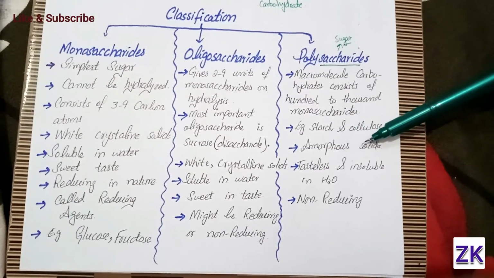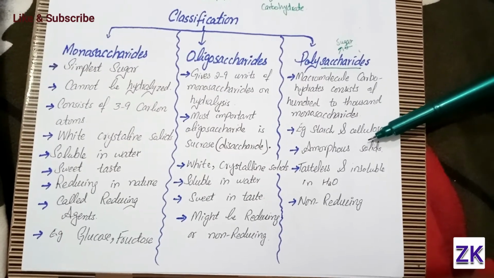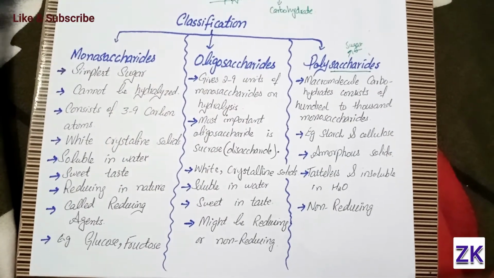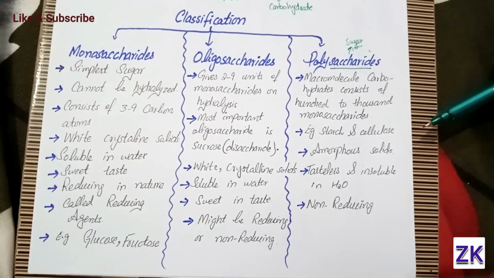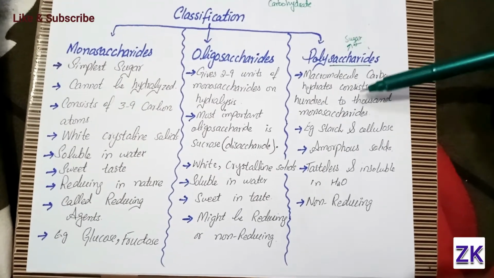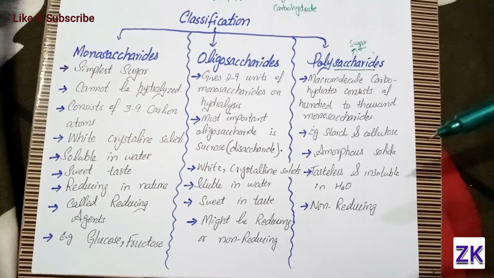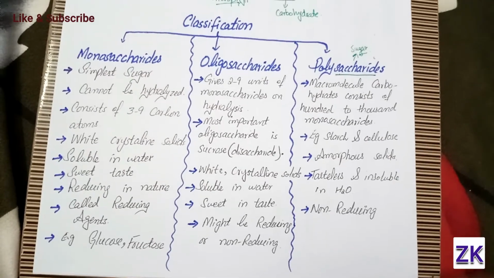They are amorphous solids. Amorphous solids are solids that don't show a specific arrangement of atoms; in short, they are basically the powdered form of solid. Polysaccharides are tasteless, insoluble in water, and non-reducing.